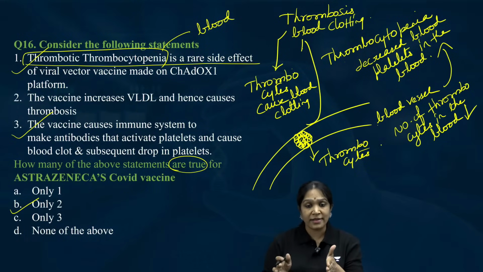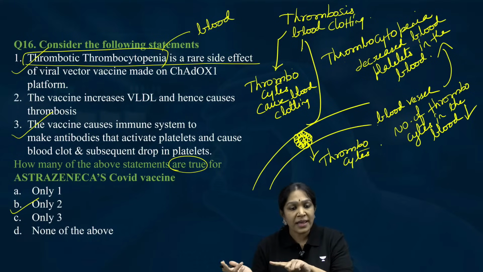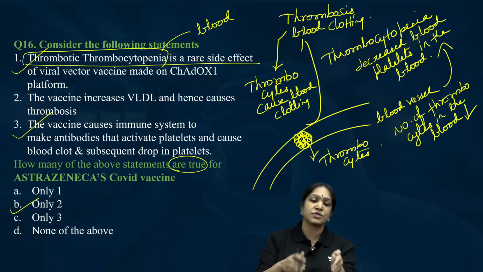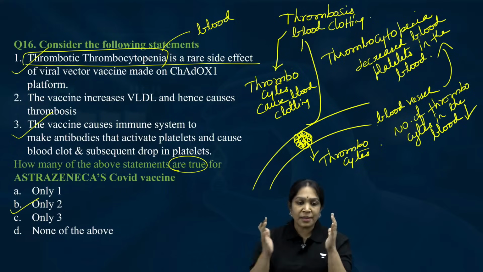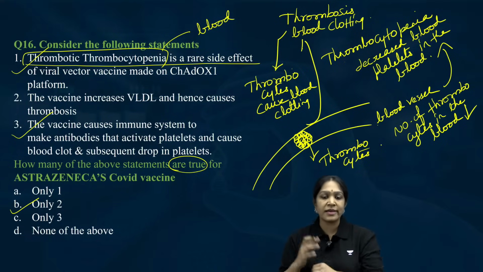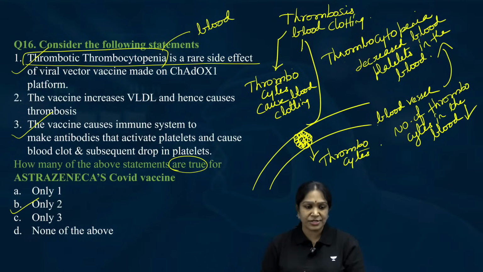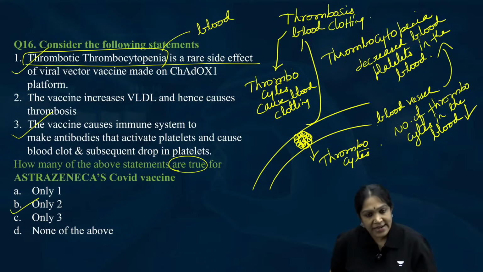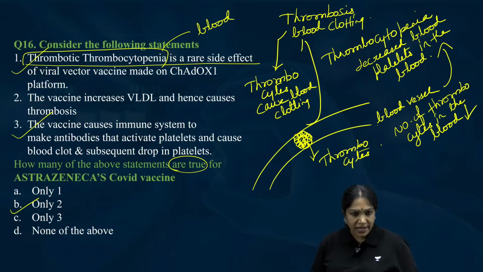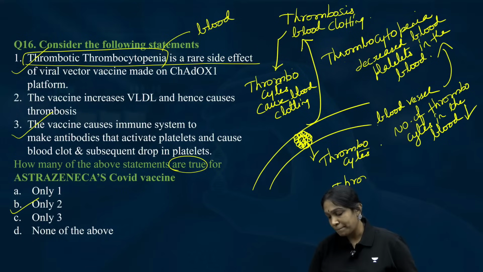Both will occur together. It means the thrombocytopenia is because of the thrombosis. Do you agree? Thrombosis causes thrombocytopenia. The blood clotting here is causing the decreased blood platelets in the blood in general. Thrombocytes are equal to blood platelets.